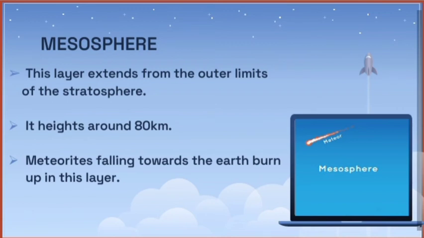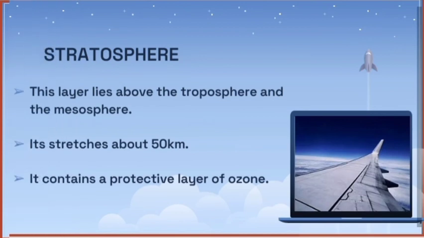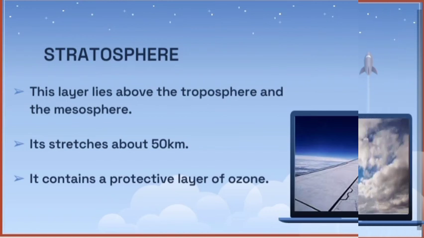Next is mesosphere. It is around 80 kilometers from the earth's surface, and it is the protective layer against asteroids and meteoroids. When meteoroids enter, it burns them and keeps the earth's surface protected from the other bodies. Next is stratosphere. Stratosphere is a clear area. There won't be any clouds. It is from 50 kilometers from the earth's surface. Here only the aeroplanes and those things will fly. And in this layer only the ozone, the protective layer, exists.